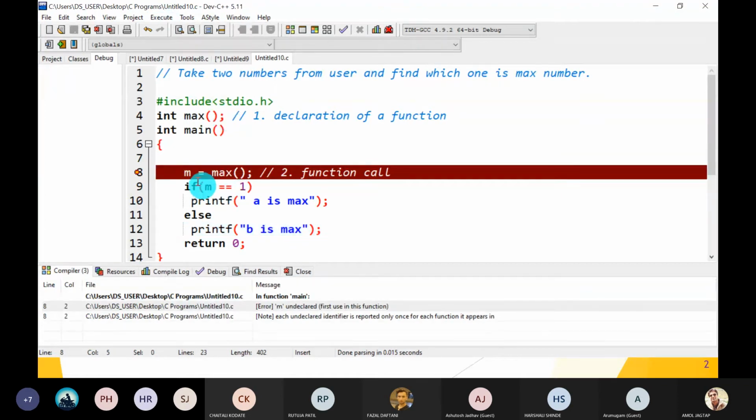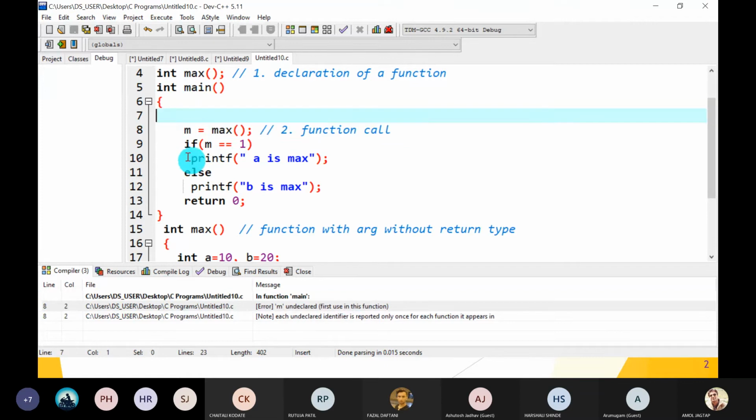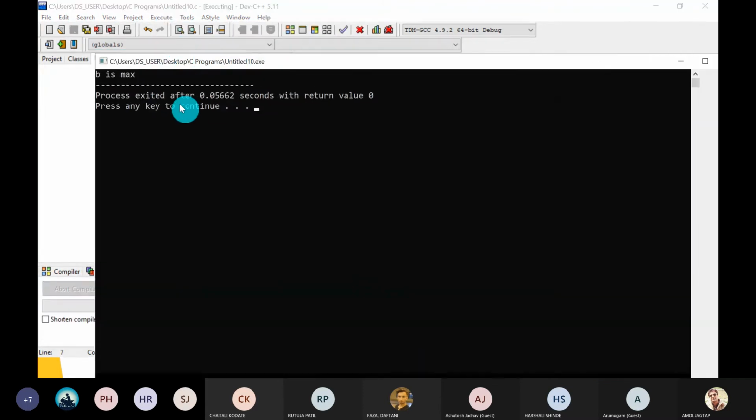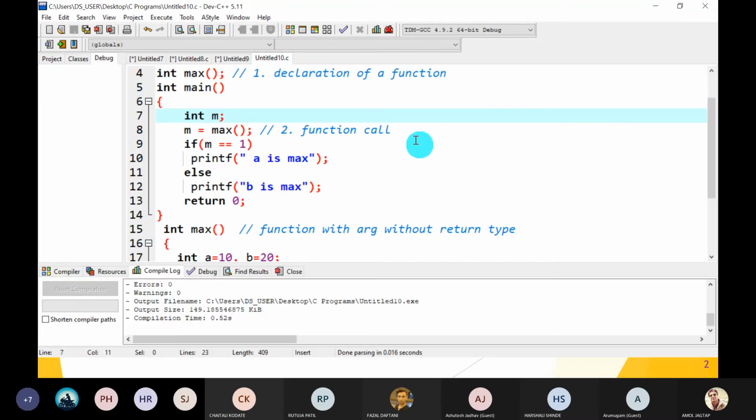Oh, one error is there. Guys, tell me what is the error? M is undeclared, first use in this function. The first time we had to use it, but you have not declared it. So just declare M. Yes, and compile and run and check whether the output is correct. B is max. Oh, great. Guys, hope you understand.